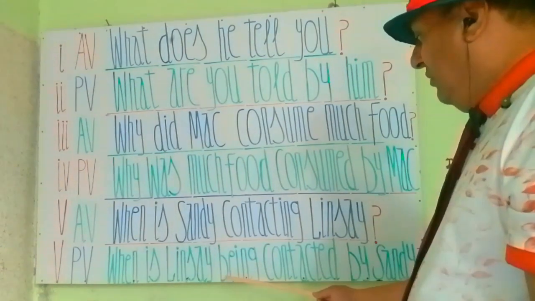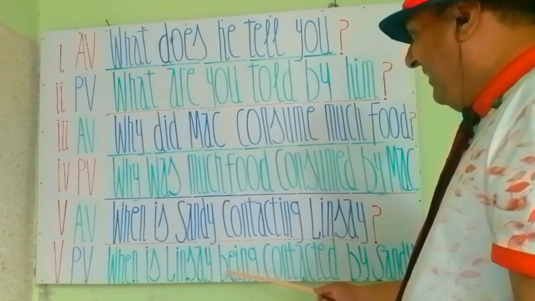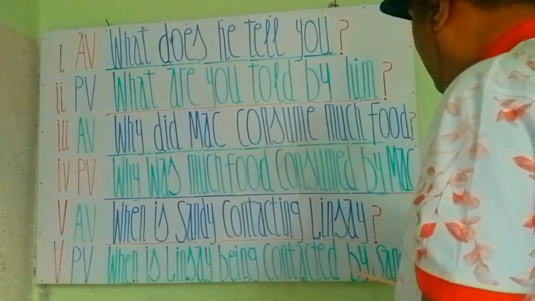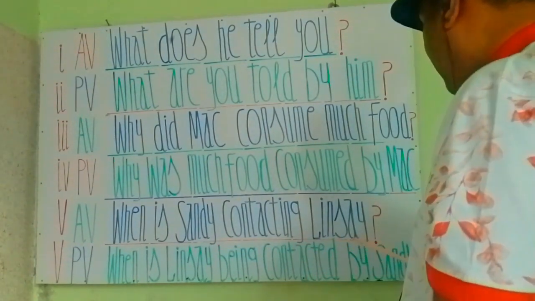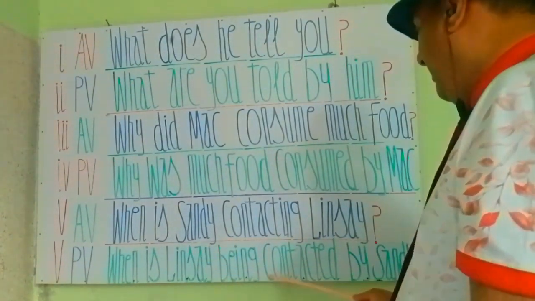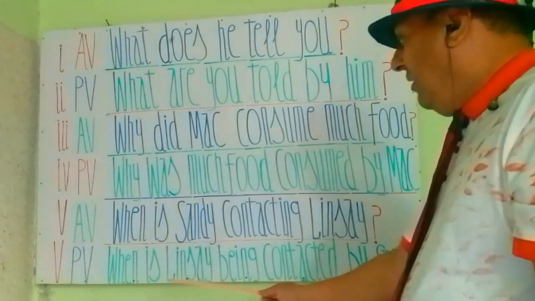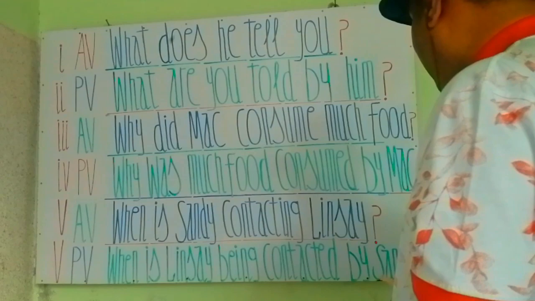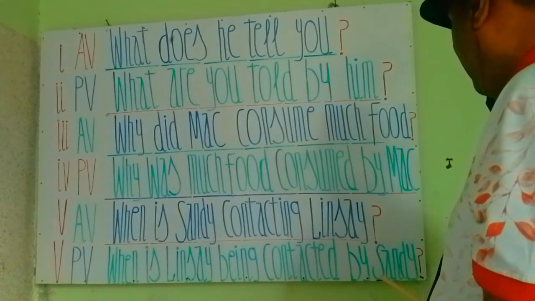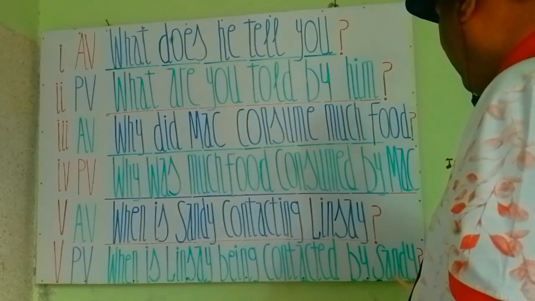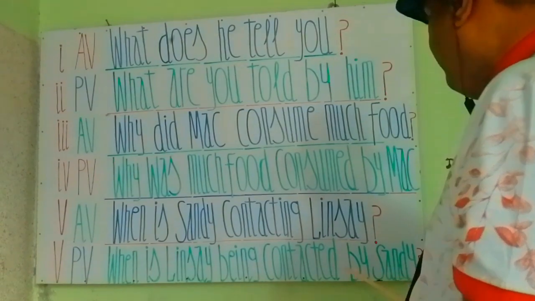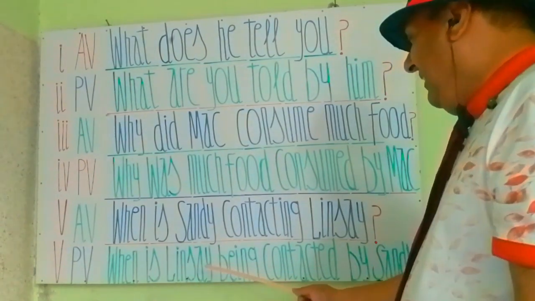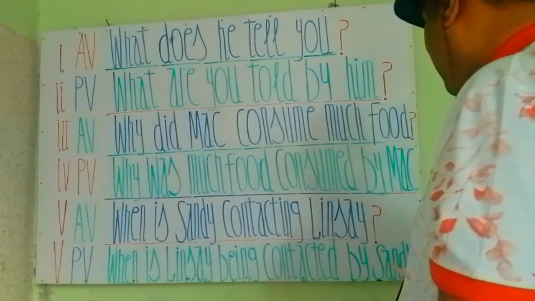So being is added to show the continuity of the sentence. When is Lindsay being contacted by Sandy? By is the connecting preposition and Sandy will stand here as an object.